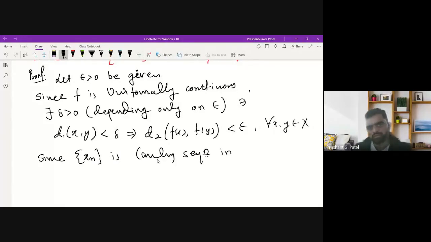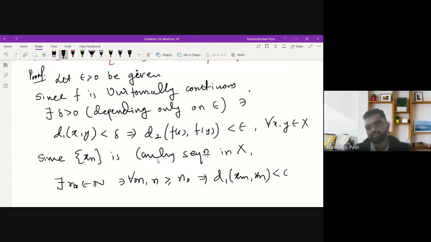in X, therefore there exists n0 belonging to N such that for every m, n greater than or equal to n0, d1 of xn comma xm is less than delta. Since this delta, according to the definition, is for every given epsilon greater than 0, I am just taking delta equal to epsilon.